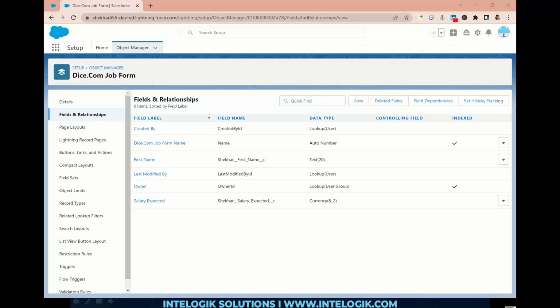Which is the option? Deleted fields? No, we are not deleting. Dependency? No. Set history tracking? Yeah, this might be the option. So the answer is set history tracking. Simple, right? It's all about common sense. So click on set history tracking.